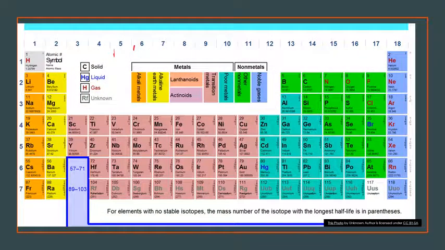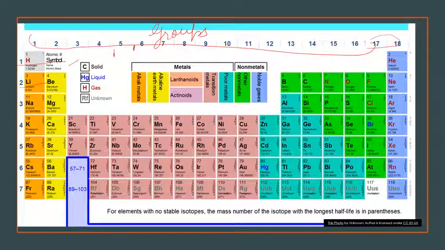So this is the periodic table, and in the periodic table there are 18 groups. These are called groups, and 7 periods. These are called periods. So the first classification, based on atomic masses, was given by Döbereiner. He classified the elements in 1829 and arranged the elements which had similar chemical properties.